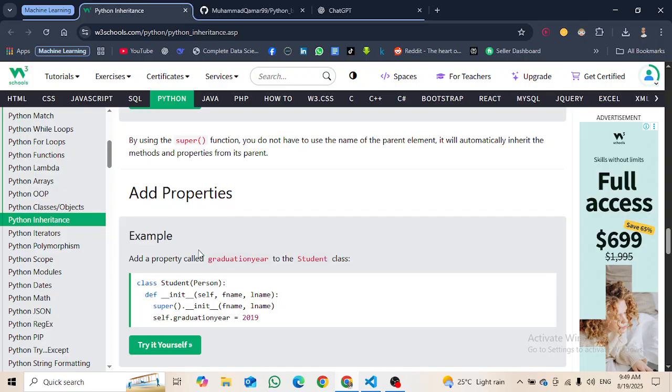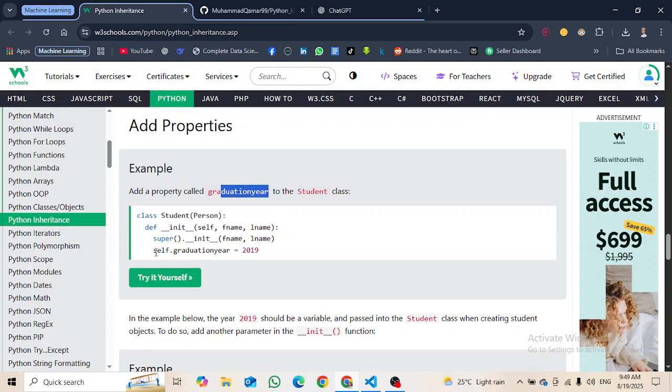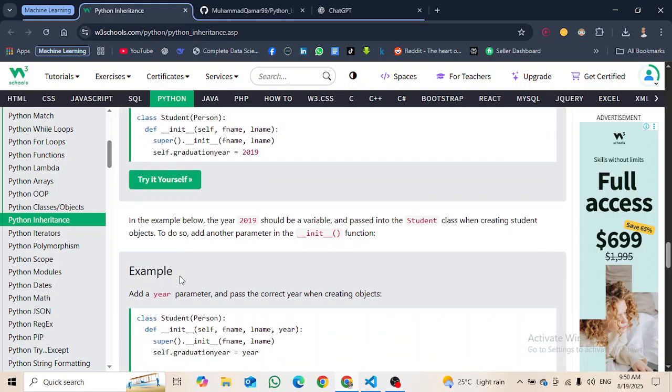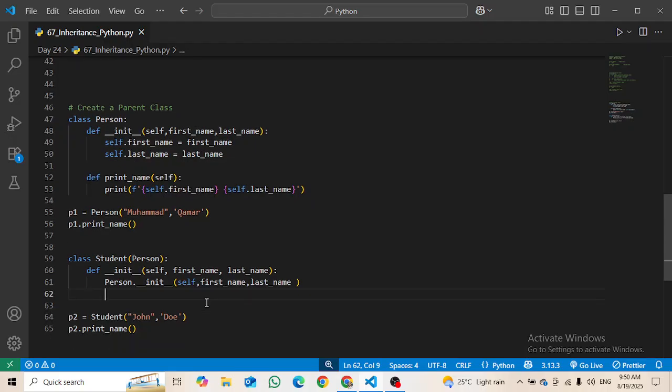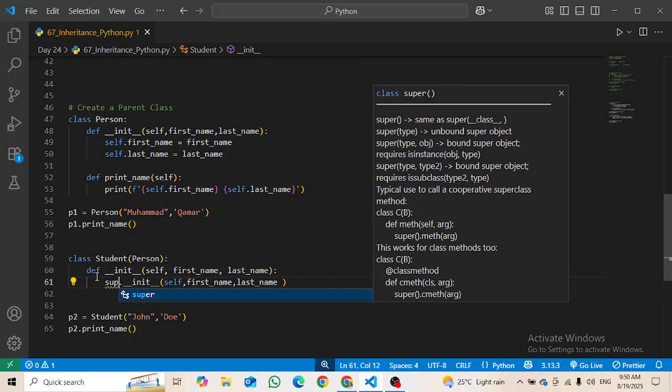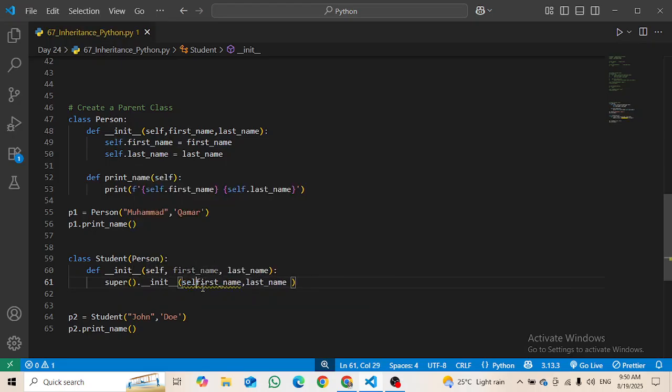Okay, add properties. How we can add properties is to add a property called graduation year to the student class. So now we are adding graduation year equals 2019, as in the example below. First of all, let's say I write here super, then I think I can now remove it. I hope it will not give me any error, right?